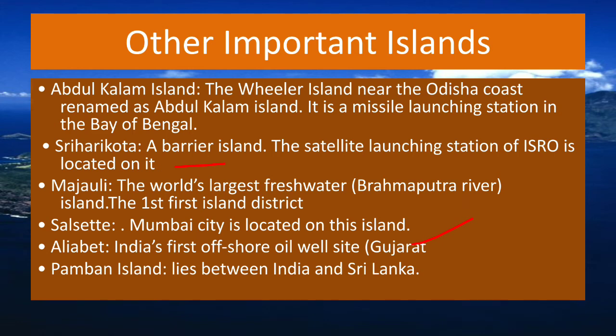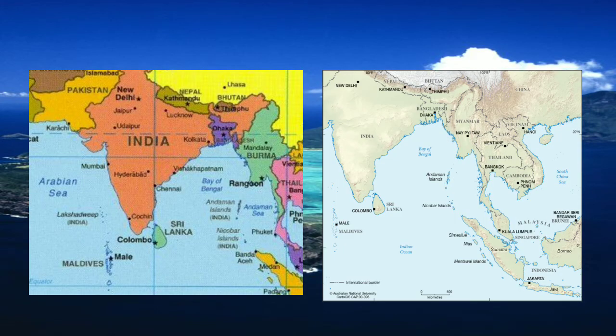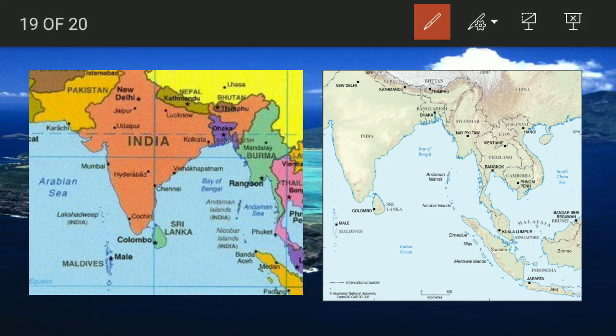So this is our session on these topics. Let's recapitulate it once. First, let's talk about the Andaman Nicobar group. The sections of Andaman and Nicobar: North Andaman, Middle Andaman, South Andaman and Little Andaman. North Andaman has Saddle Peak.